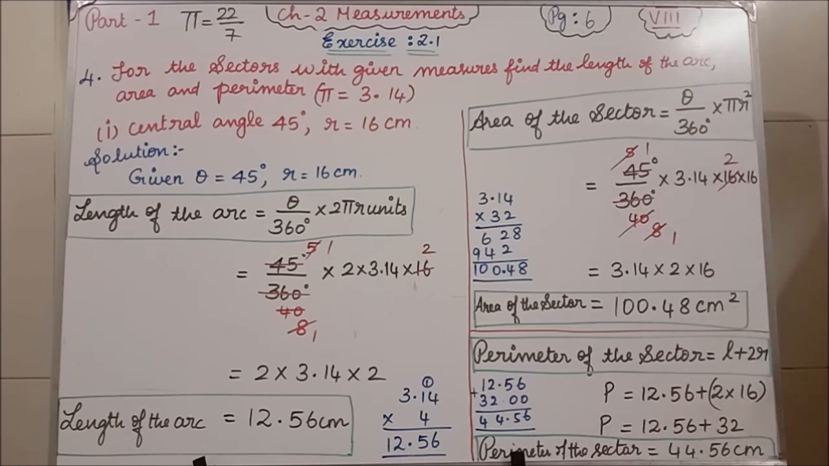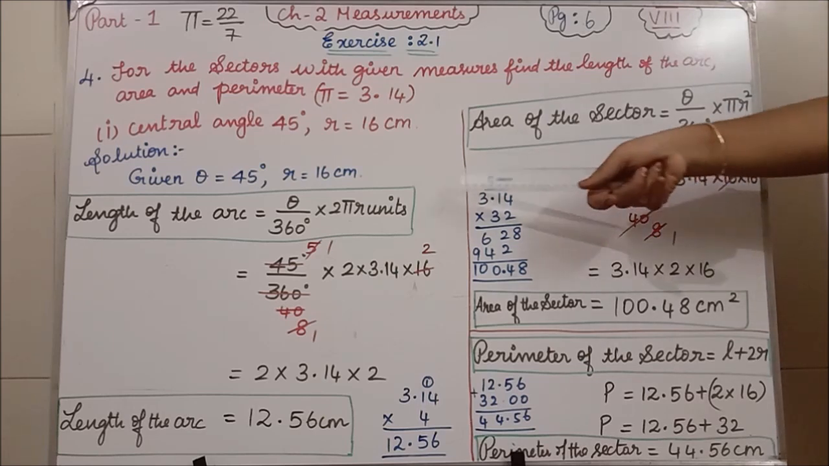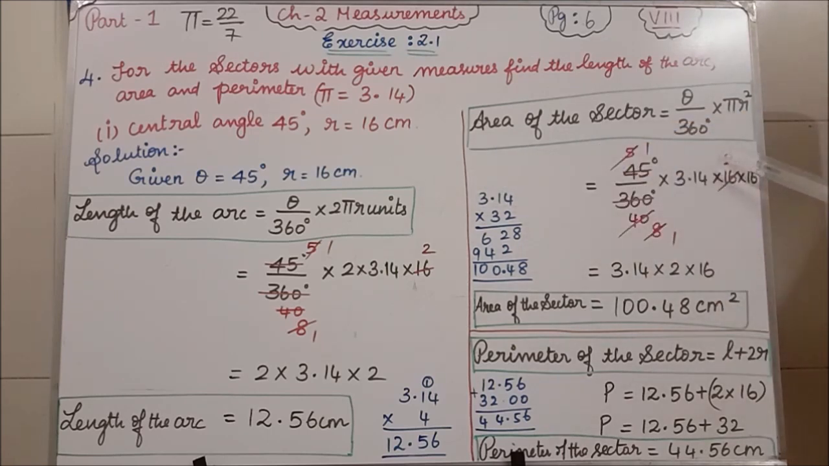Clear? So we have found the 3 values. What is the first value we have found? Length of the arc. What is the answer we have got? 12.56 centimeter. Next, what have we found? We have found the area of the sector. What is the answer?